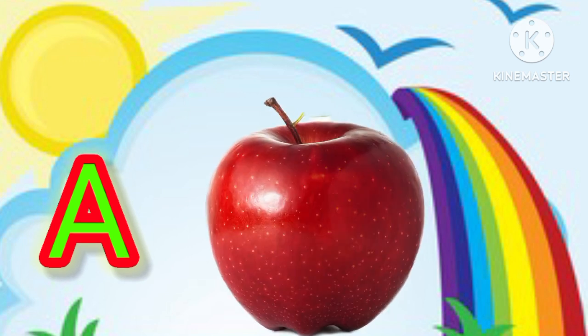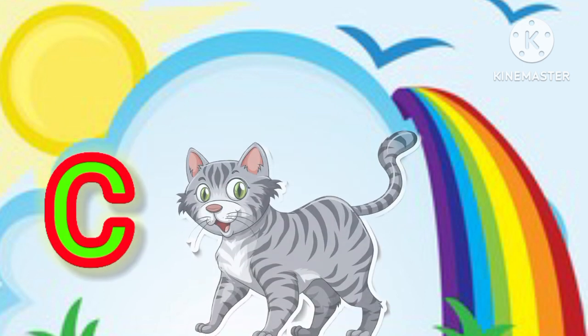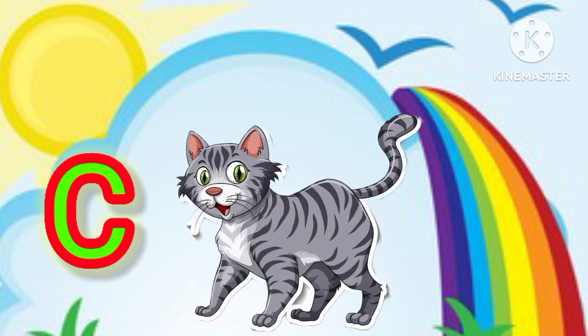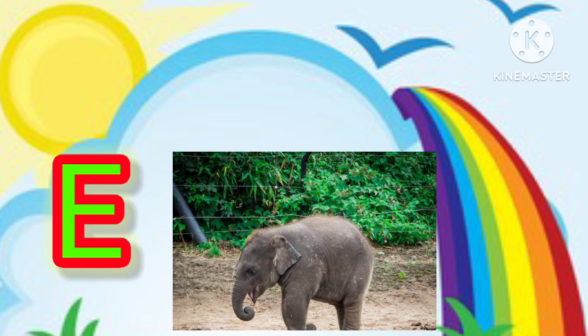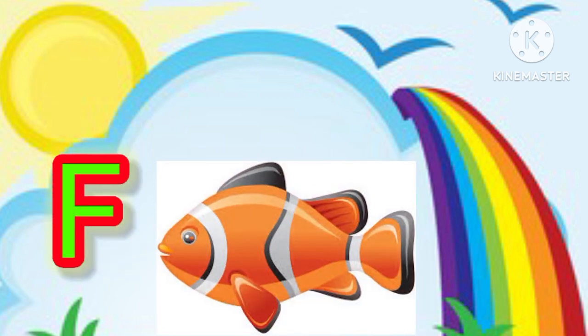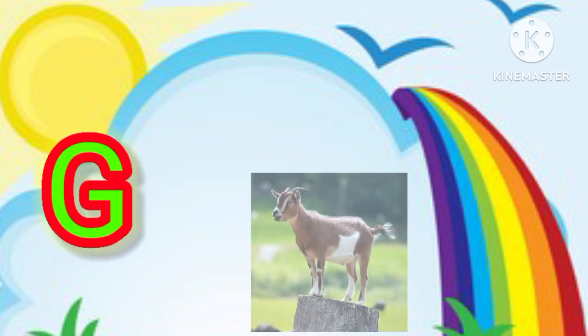A is for apple, apple. B is for ball, ball. C is for cat, cat. D is for dog, dog. E is for elephant, elephant. F is for fish, fish.